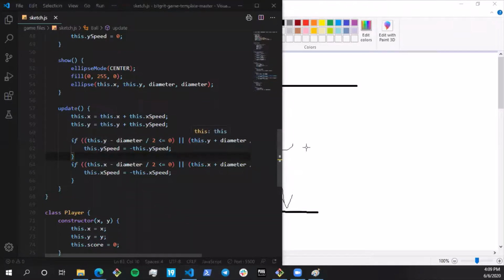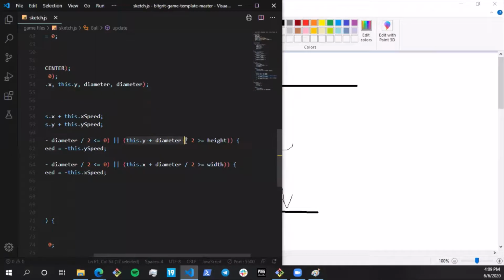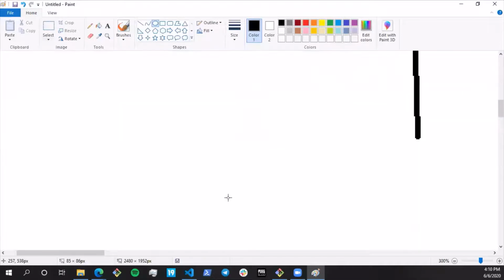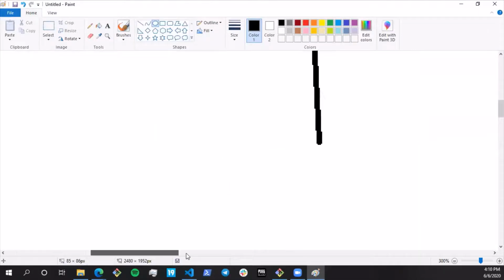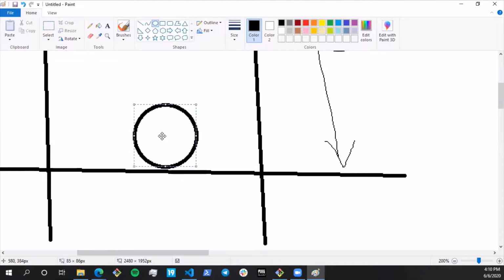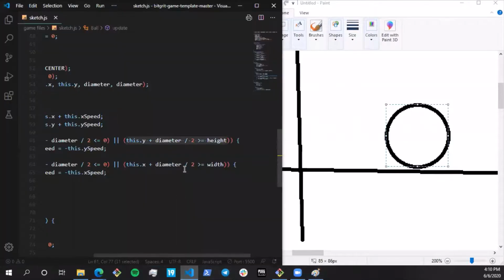Now this is this dot y. My edge condition over here is this dot y plus diameter by 2, which makes the edge of the ball. If that is greater than or equal to the height, then bounce.